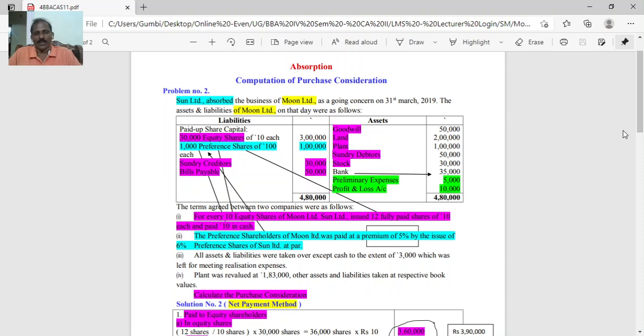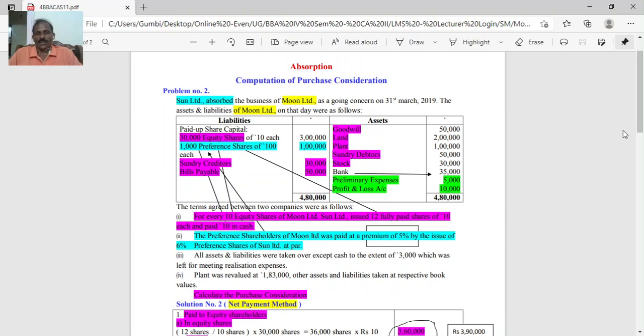You had such a problem in the previous amalgamation topic also. Plant was revalued at 1,83,000. Other assets and liabilities were taken over at respective book values. Calculate purchase consideration. You see, under all three cases, amalgamation, absorption, reconstruction, when you get a problem, first you have to go through whether the payment method can be followed. Payment means total payment made to the shareholders of the selling company. Here, Moon Limited is the selling company, the transferor company.